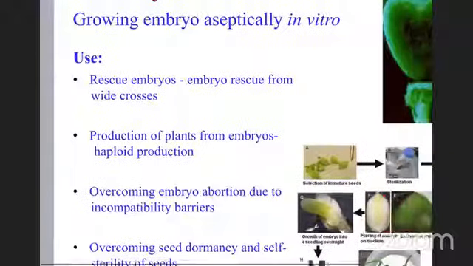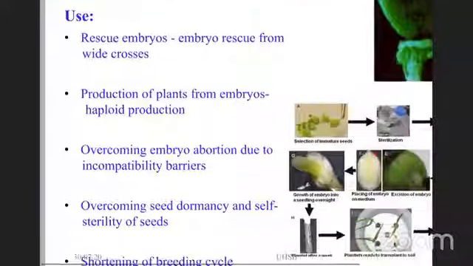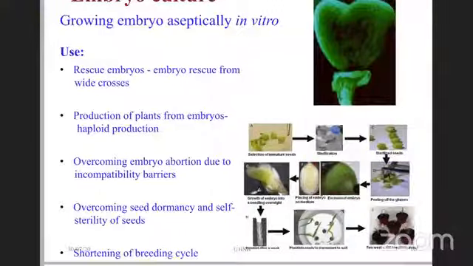So why do we do it? What are the uses of embryo culture? One is to rescue the embryos, embryo rescue from the wide crosses that a breeder or a scientist involved in crop improvement performs. Generally the embryo may not develop and it gets aborted. Therefore, after crossing, you excise the embryo in the very initial stages and put it on the artificial media in vitro to get the whole plant.